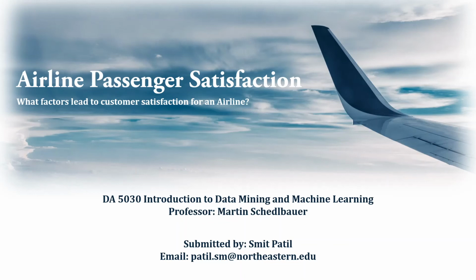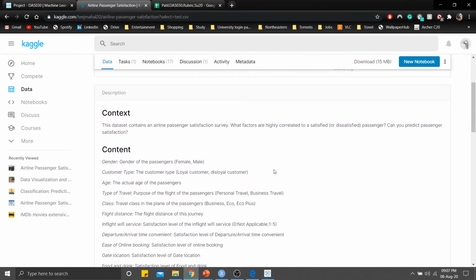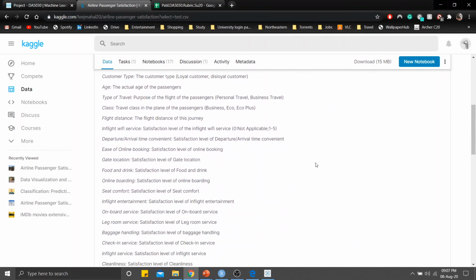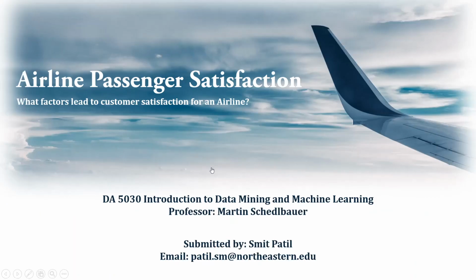My project consists of airline passenger satisfaction data which I found on the Kaggle website. If you search for airline passenger satisfaction on Kaggle, you will get this data. The data has mainly 22 independent variables and the variable to predict is satisfaction. It has two distinct categories, neutral or dissatisfied, and satisfied. The data is divided into two parts, test.csv and train.csv. So going back to the presentation,